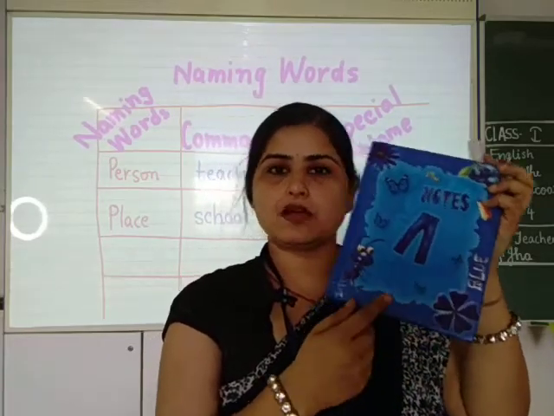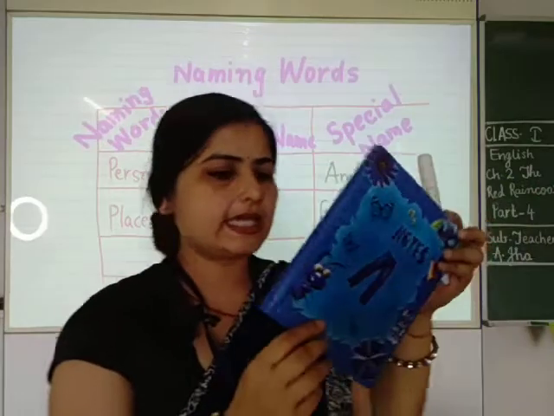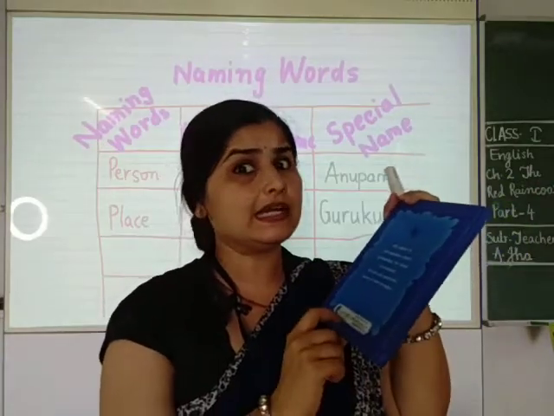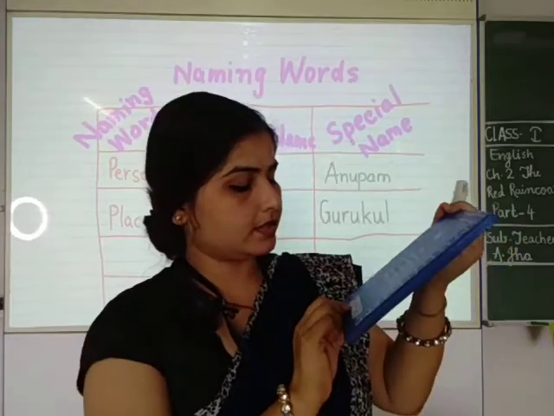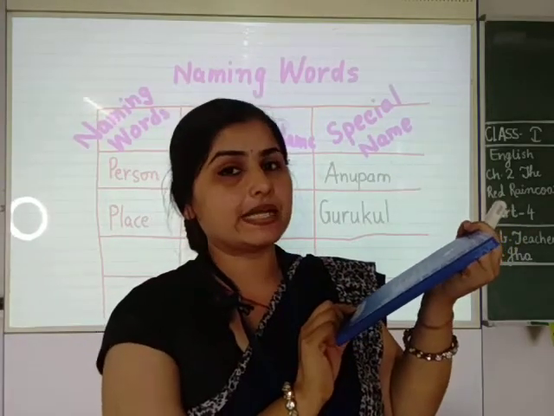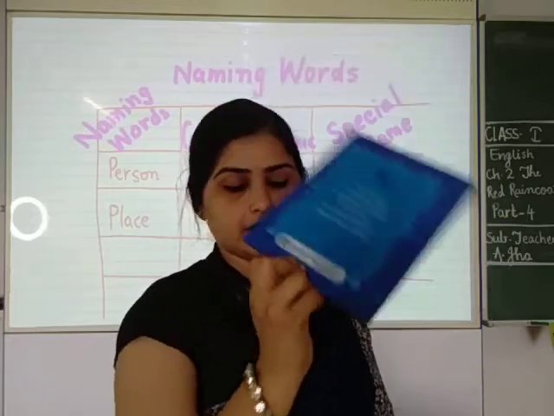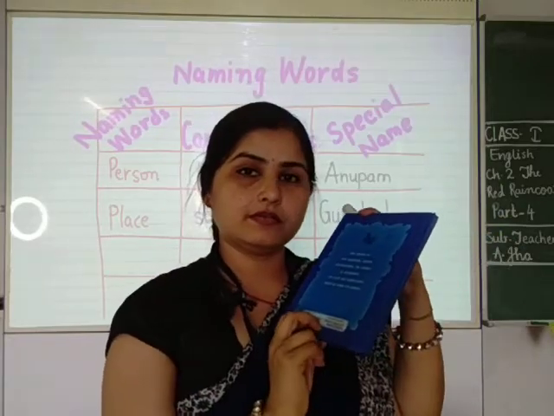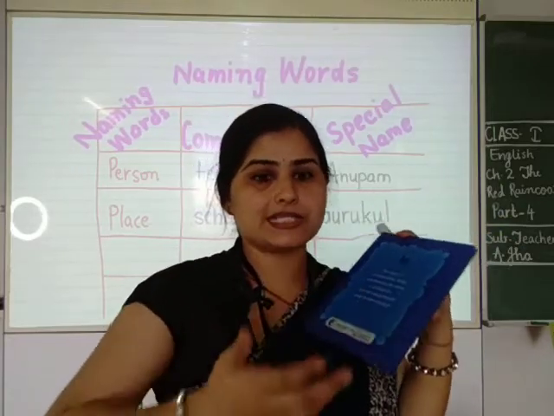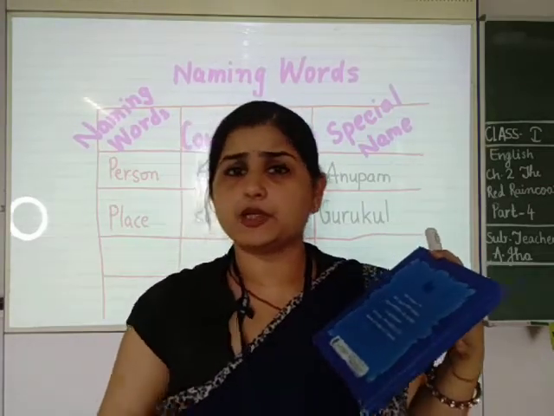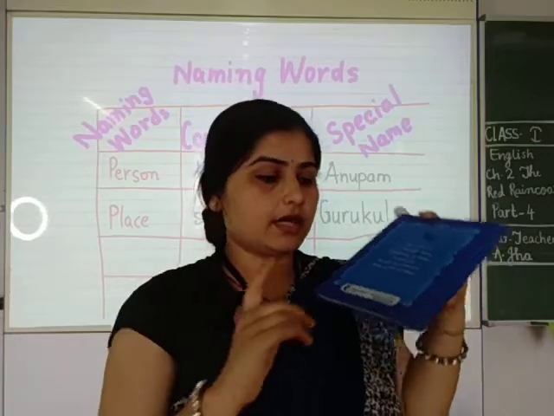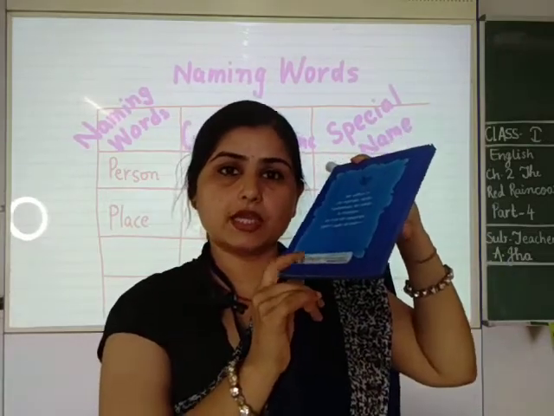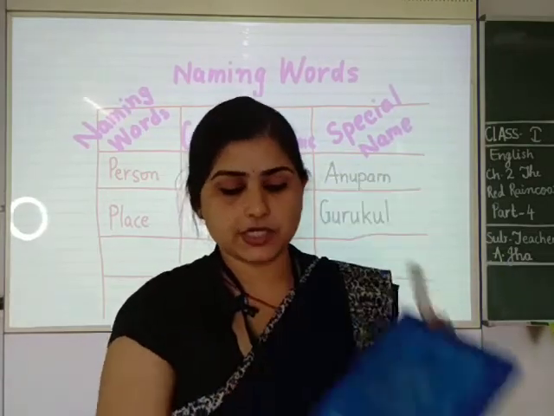So diary is common. डायरी बहुत सारा हो सकता है, लेकिन यहाँ पर कहीं भी अगर इस डायरी का नाम है तो that becomes special. So here the diary's name is Metro. So it becomes special. What is common? कॉमन क्या है? जो बहुत सारे हैं. डायरी 1, डायरी 2, डायरी 3. There are many diaries. Diary is a common name. अगर डायरी का कोई special name है तो that becomes special.